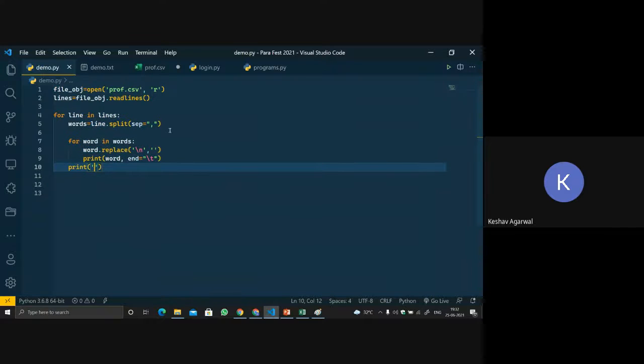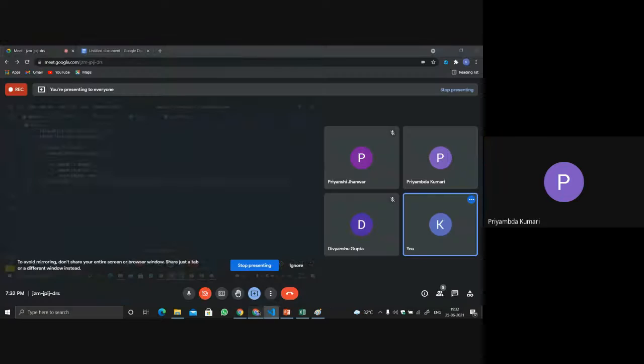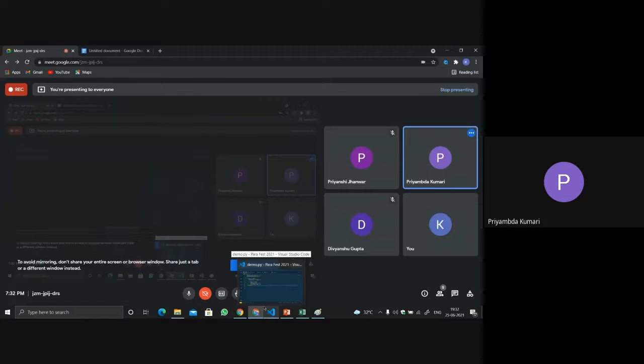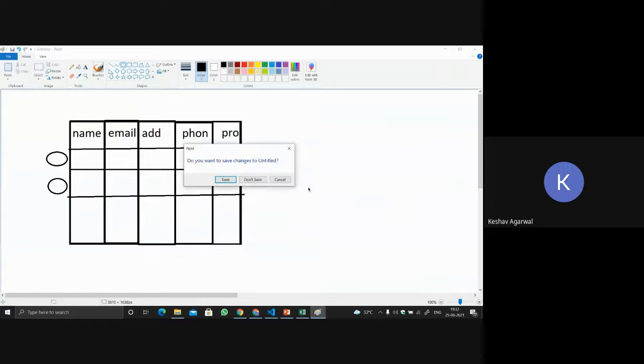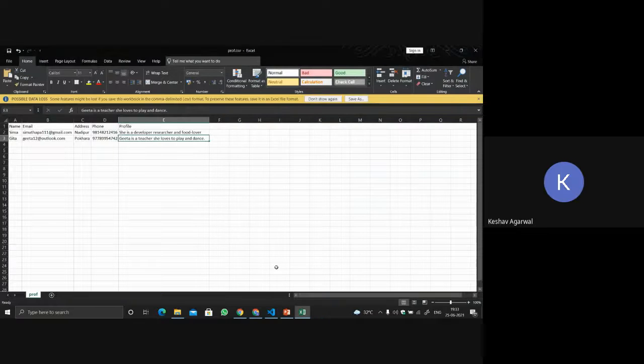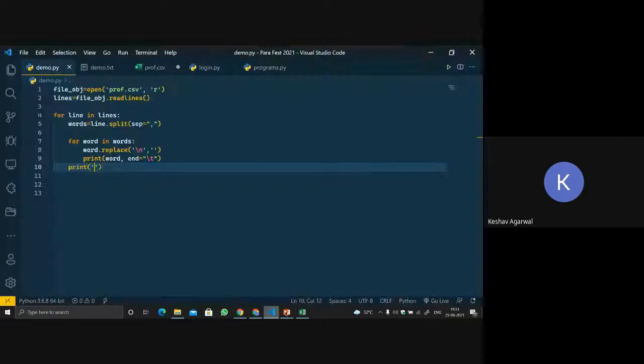Does anybody have any doubt regarding this particular program or anything that I've taught before? Priyamda, do you have any doubt? Priyanshu, do you have any doubt? No, no. Okay, guys, if nobody has any doubt, then the file operations are, I think, complete.